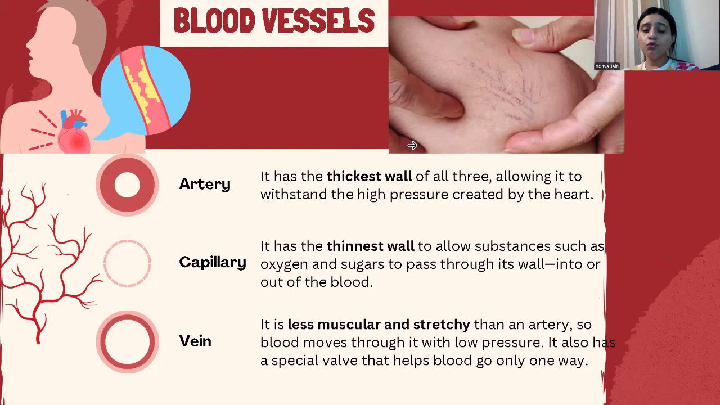And veins, I have told you, are less muscular and stretchy than an artery. They have a thin wall in comparison to arteries, and they are carrying the blood towards the heart. Okay, they are carrying the deoxygenated blood from the body towards the heart, and arteries carry blood from the heart towards the body. All right, I hope you are understanding the concept.